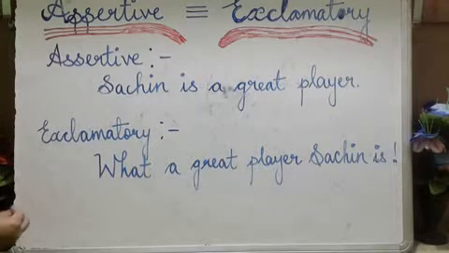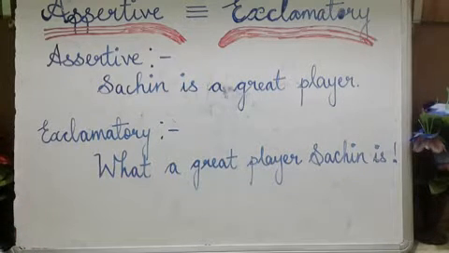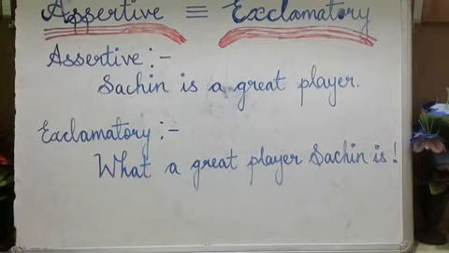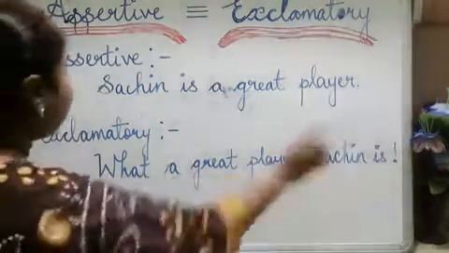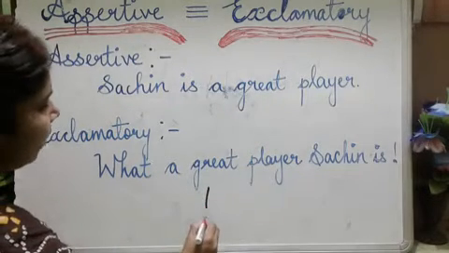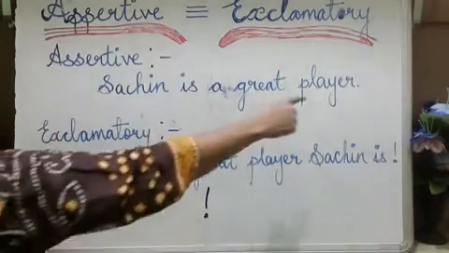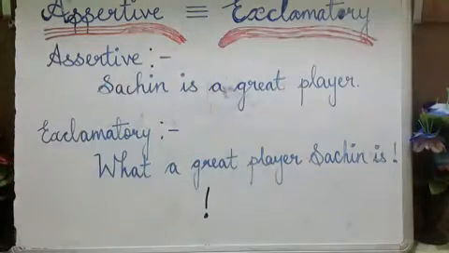Okay, an exclamatory sentence is the sentence which expresses strong feelings or emotions, and it always ends with an exclamatory mark, that you can see. So this is called an exclamatory mark. An assertive sentence always ends with a full stop, and it is always a statement.